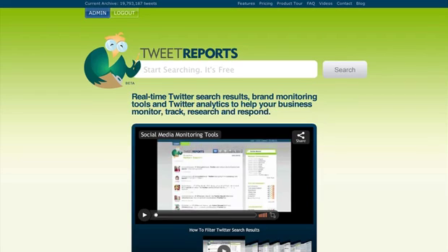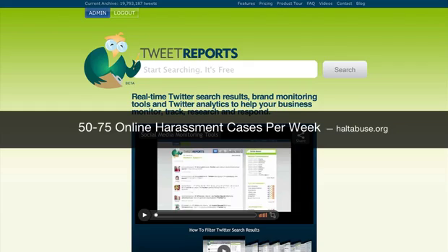Twitter is really great in that it gives people the ability to immediately share and discuss topics in real time. The only problem is there's a dark side. Not all those discussions are positive. There's many cases of harassment and cyberstalking. In fact, the organization Working to Halt Online Abuse reports that they get 50 to 75 harassment cases per week.